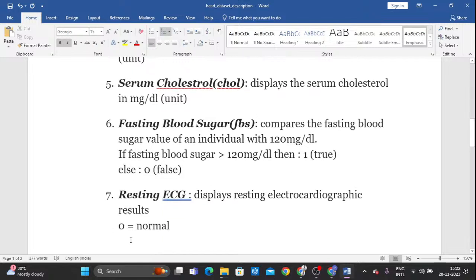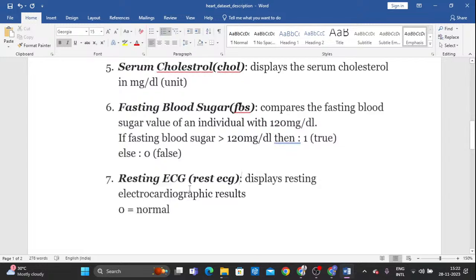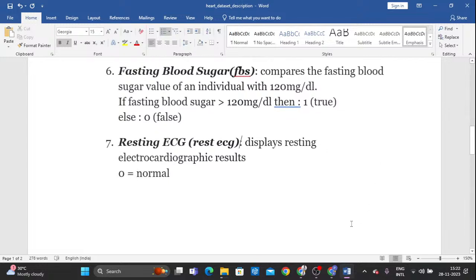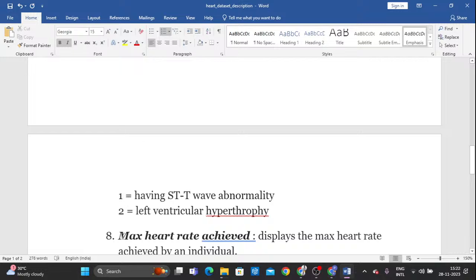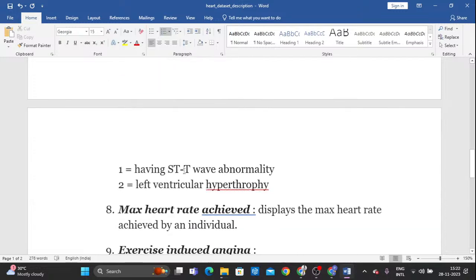And after that, rest ECG. That is the column name, rest ECG. Here the ECG values are 0, 1, 2, which is a category. So 0 is normal, 1 is having ST wave abnormality, and 2 is left ventricular hypertrophy.